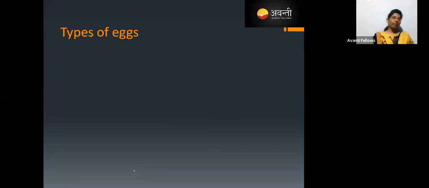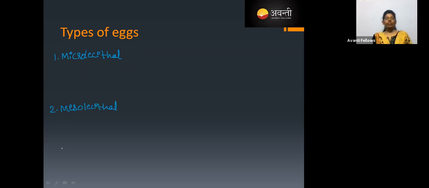Okay, now we are moving to the types of an egg. Let me write the names first. One is the microlecithal. Second one is the mesolecithal. And the third one is the macrolecithal egg. Okay.